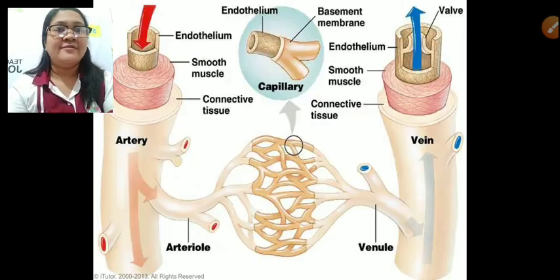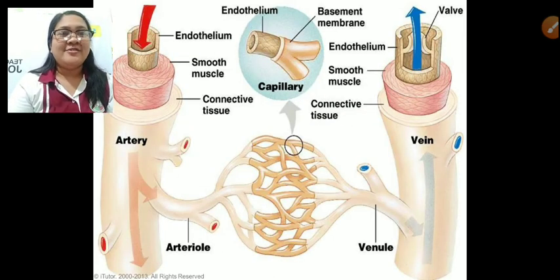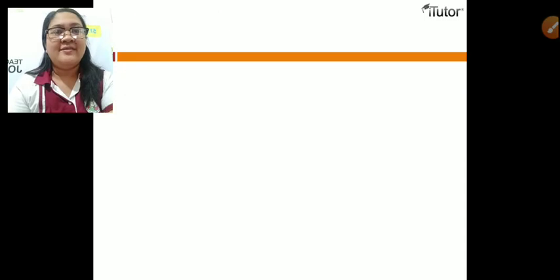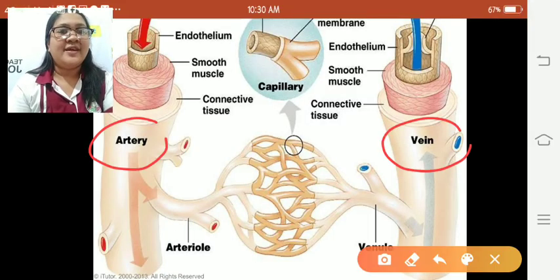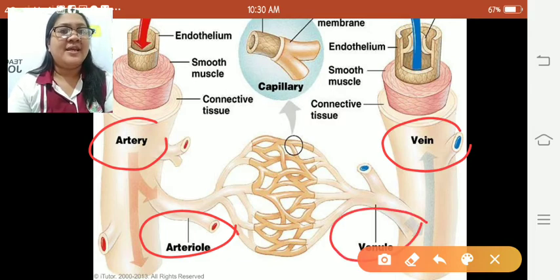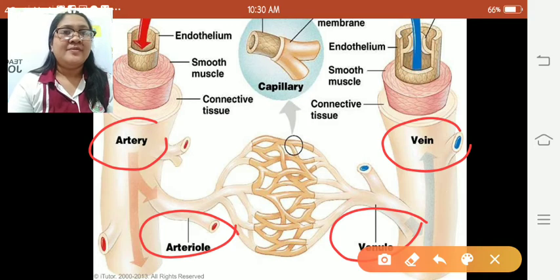Okay, let's move. As you can see, we have here the artery and the veins. From the artery, we have the arteriole, which is smaller. We have the veins, and we also have the small venule.